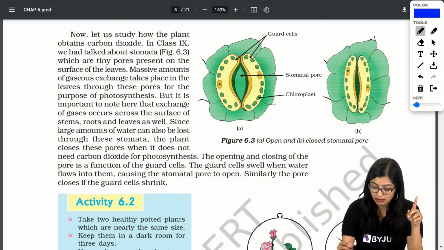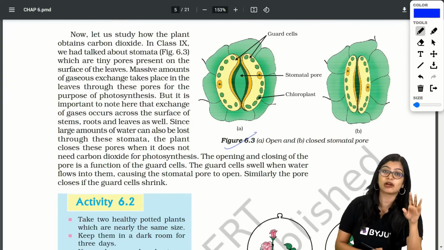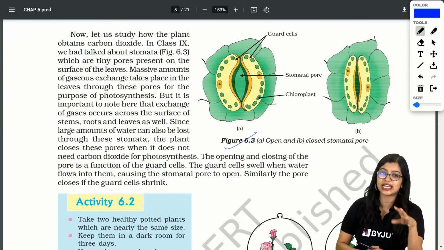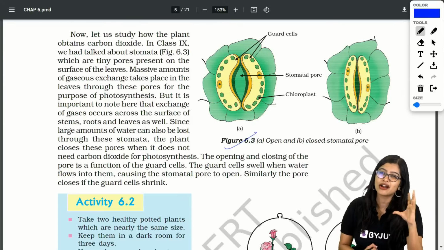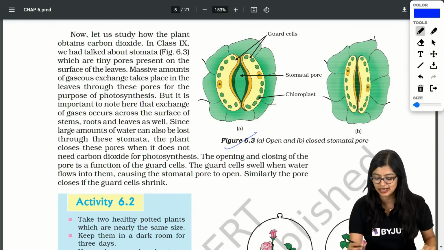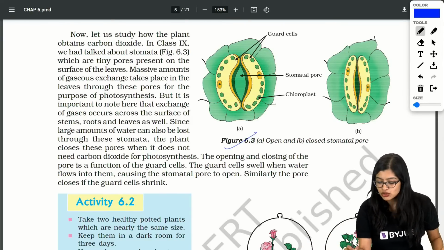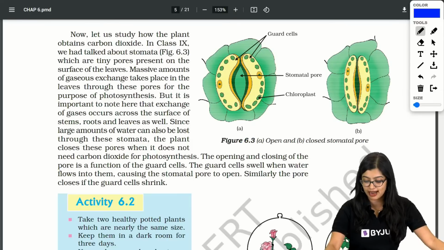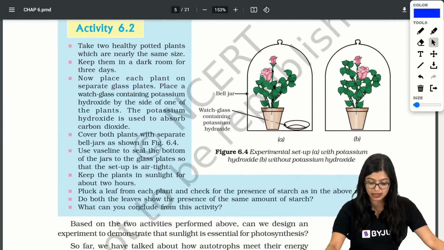Now moving on. Make sure you learn the diagram for open and closed stomatal pore. Very easy diagram. They may not ask you to draw it per se, but it's good to draw and keep. So keep a note of this particular diagram as well. Now we will move on to activity 6.2, which we will discuss.